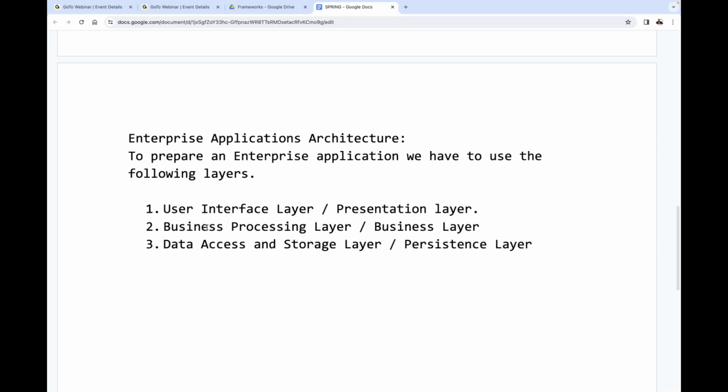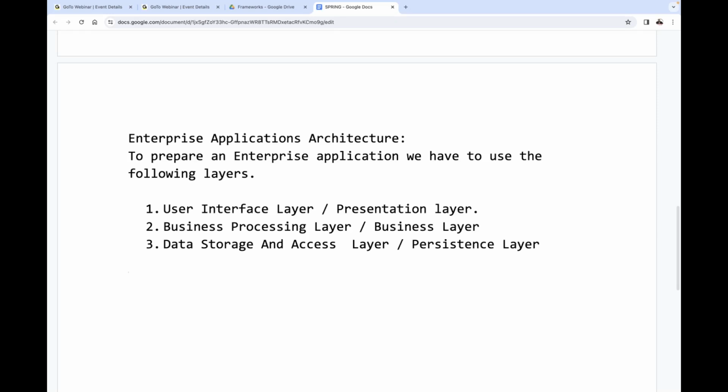Different names are available. Data layer or persistence layer or data storage and access layer, that will be good. So overall three types of layers we are going to use to prepare an enterprise application.